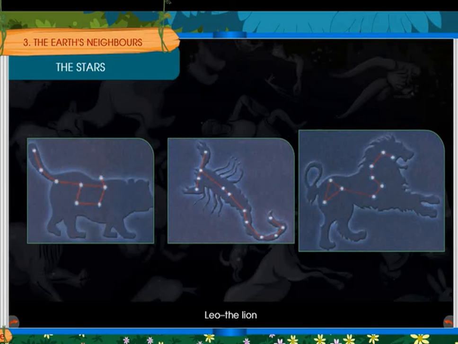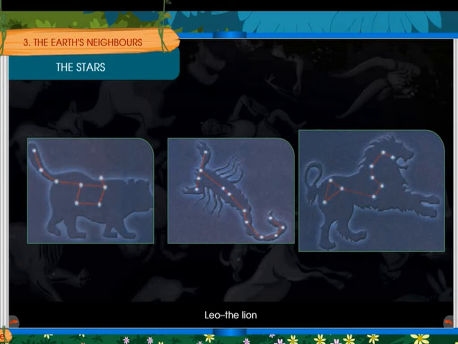One more thing, children. Do you know why the stars twinkle? Yes, stars do not really twinkle, children. They just appear to twinkle when seen from the surface of the earth. The stars twinkle in the night sky because of the effects of our atmosphere, children.